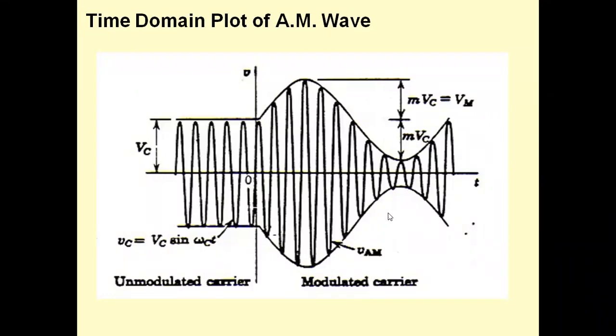Similarly for the negative cycles also. Not only for positive cycles, we are getting the variations in the negative cycles also. This is unmodulated carrier. There is no message. Message is 0 here. When message is increasing, carrier cycle amplitude is increasing. When message amplitude is decreasing, carrier cycle amplitude is decreasing.